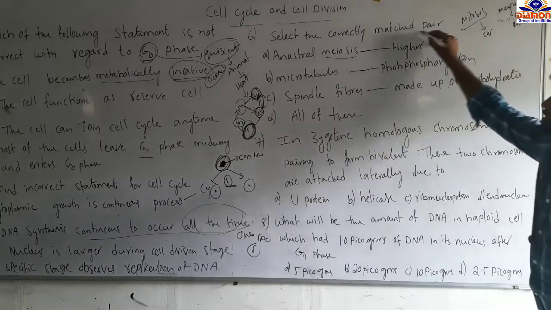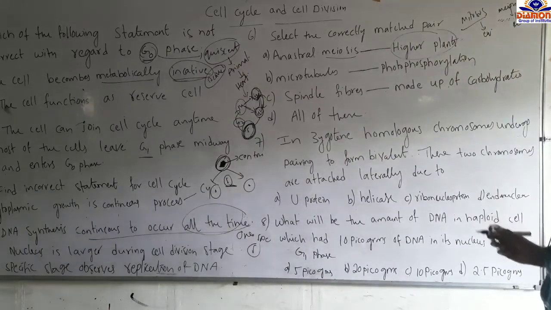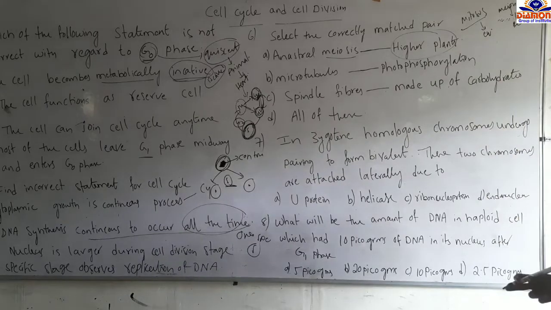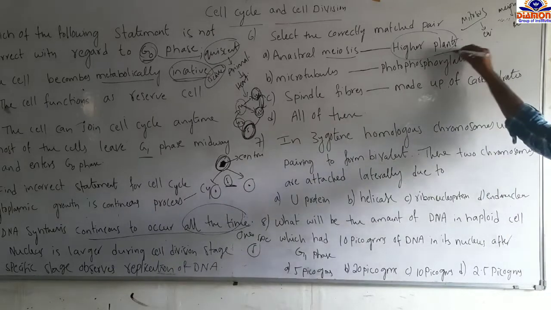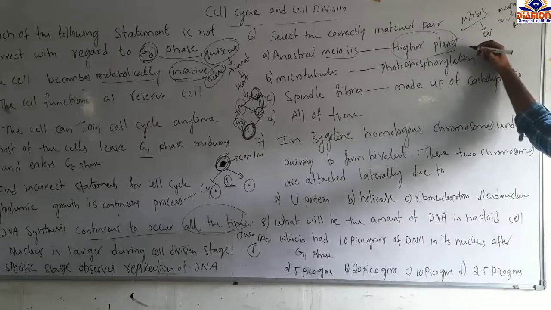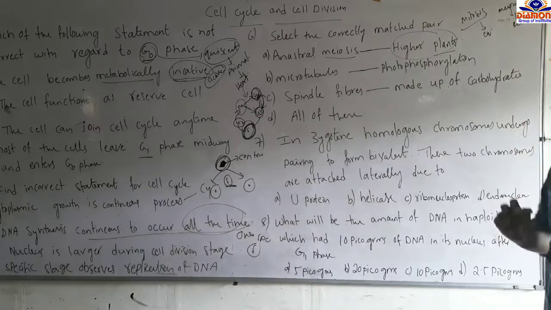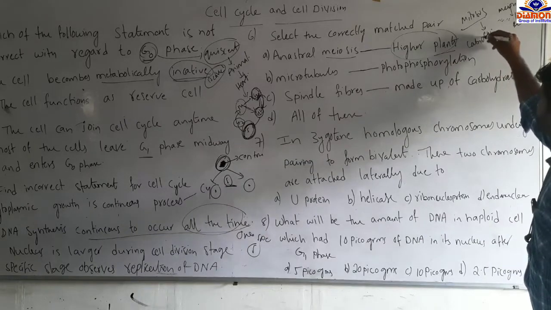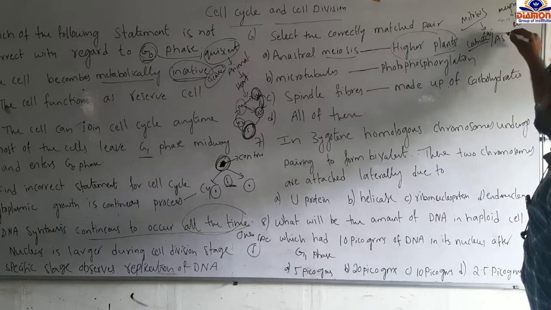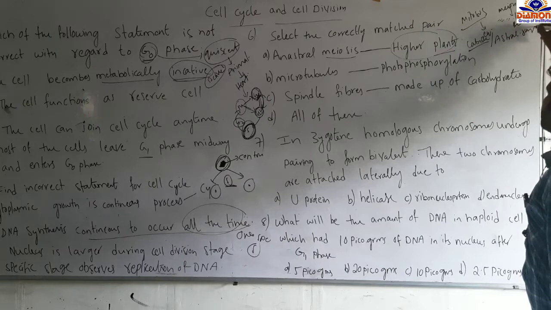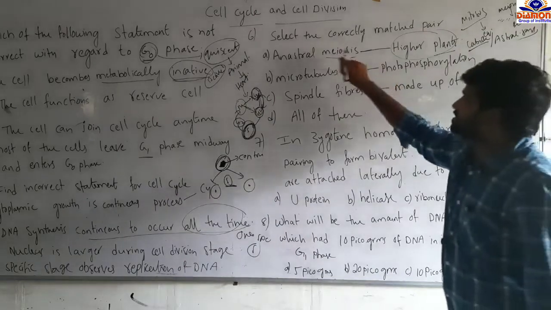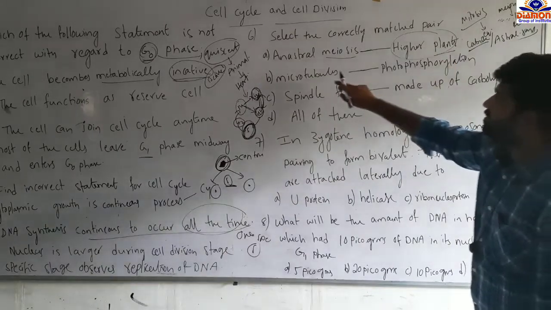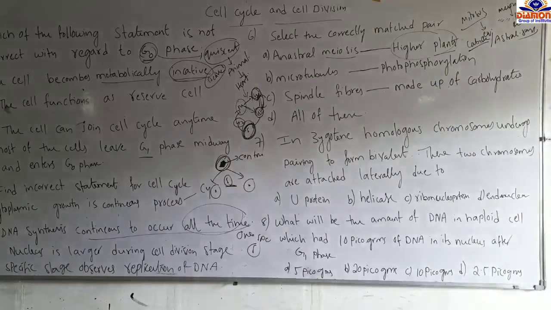In higher plants, in both mitosis and meiosis, karyokinesis takes place. In plants, a specialized cell cycle and cell division takes place where centrioles and astral rays are not found. That's why we call it astral meiosis, for example in higher plants. And option B is given as microtubules.